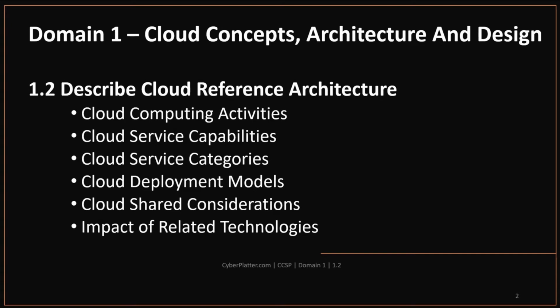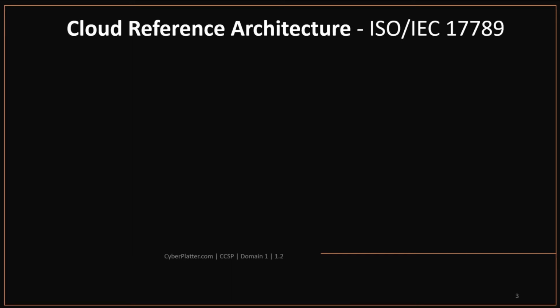It covers cloud computing activities, service capabilities, categories, deployment models, shared considerations, and impact of related technologies. Cloud Reference Architecture. ISO IEC 17789 specifies the Cloud Computing Reference Architecture, CCRA. The reference architecture includes the cloud computing roles, cloud computing activities, and the cloud computing functional components and their relationships.